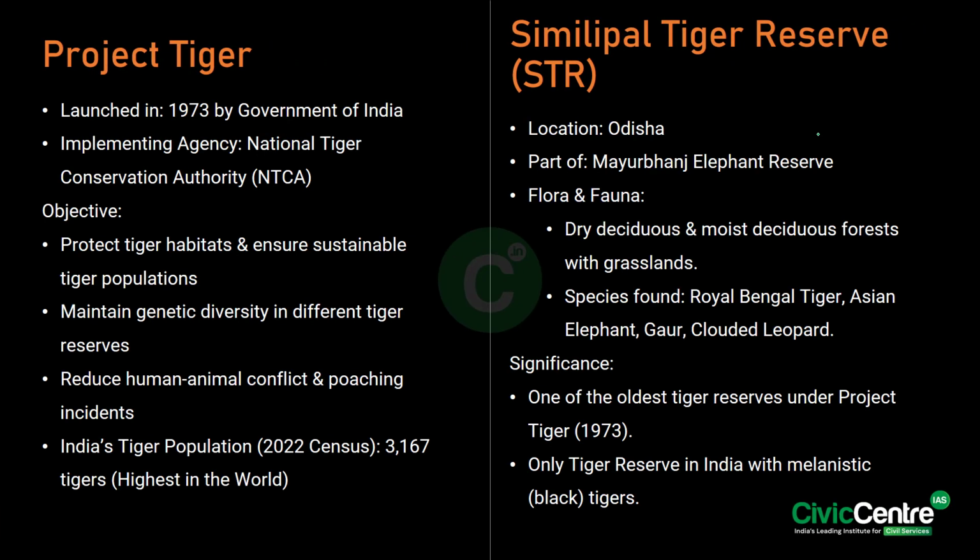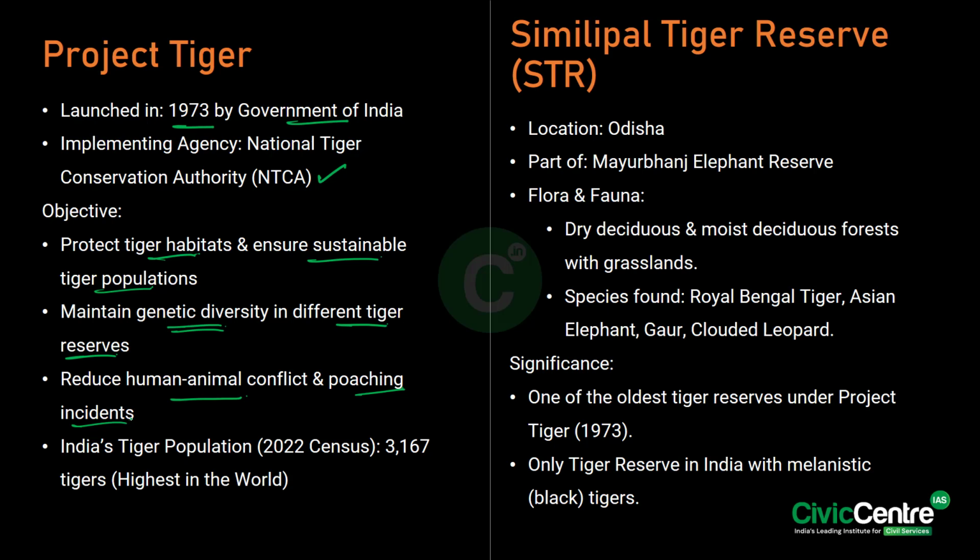See, Project Tiger was launched in 1973 by the Government of India, and it is implemented by the National Tiger Conservation Authority, NTCA. It was launched to protect tiger habitats and ensure sustainable tiger populations. Secondly, to maintain genetic diversity. So though we have tigers, we wanted to maintain the genetic diversity in different tiger reserves. Thirdly, to reduce human-animal conflict and poaching incidents of tigers.